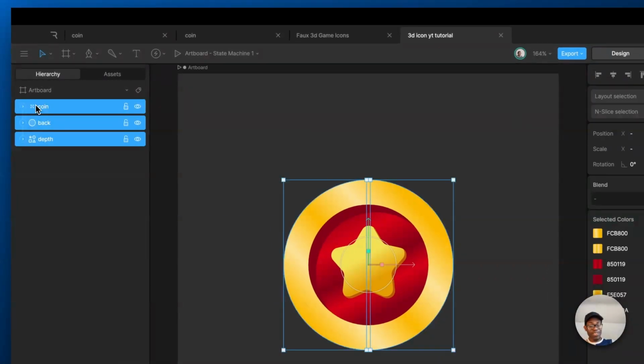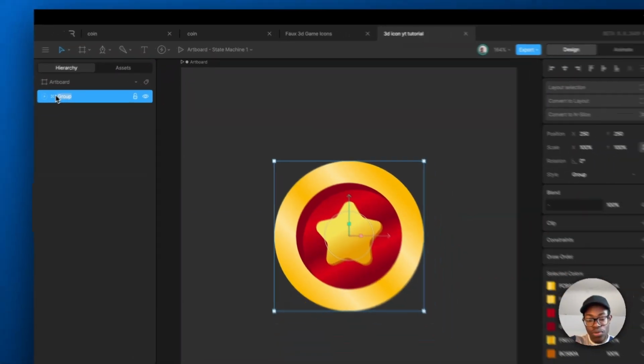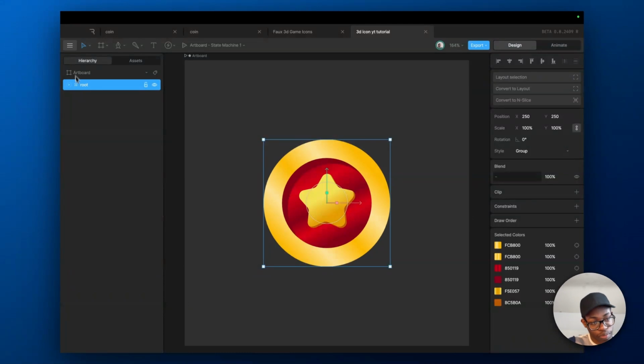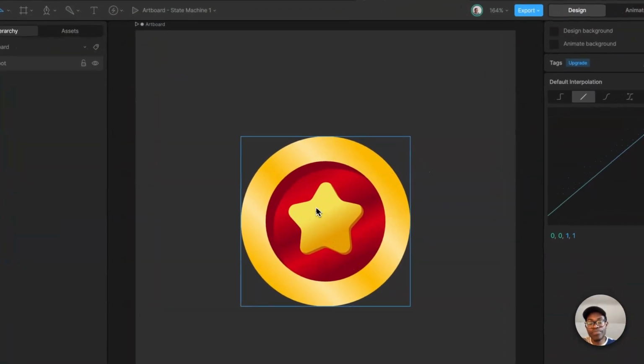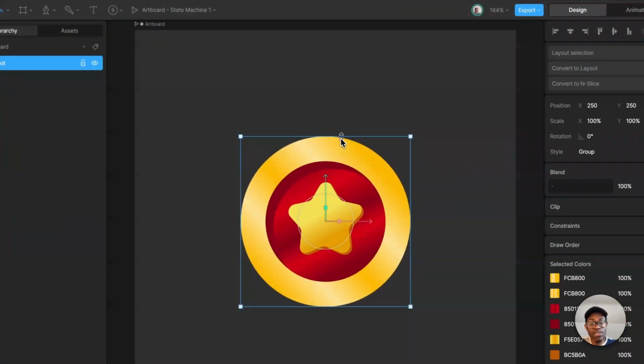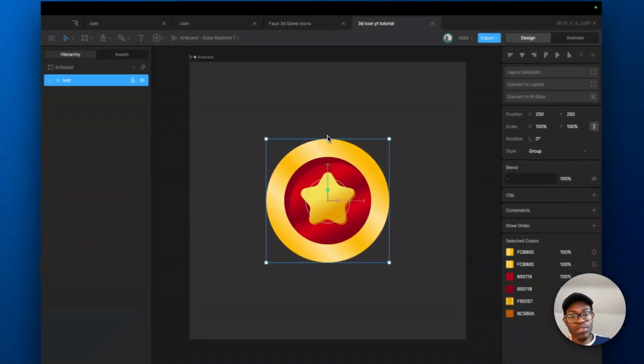Now you carry all this again, group it, and you call this the roots. What does roots mean? It can be anything. Just call it like the main group. That's the idea, the main group. So now from there, what we're going to do is animate. But before we animate, we want to do some things.